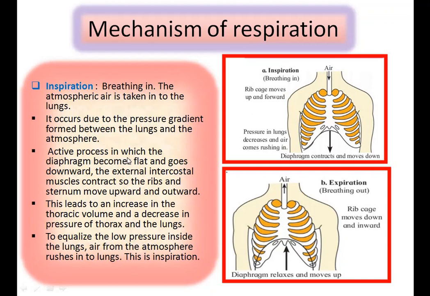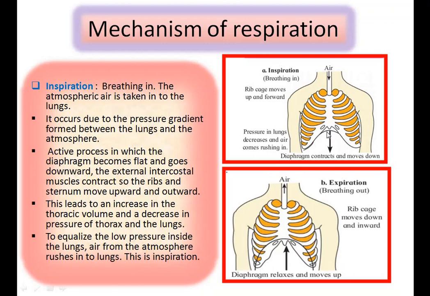Inspiration is an active process in which the diaphragm becomes flat and goes downward. The external intercostal muscles contract, so the ribs and sternum move upward and outward. Here is the figure of inspiration, that is breathing in. This is the rib cage. This rib cage moves upward and forward. Because inspiration is an active process in which the diaphragm, this is the diaphragm, see here, arrow.